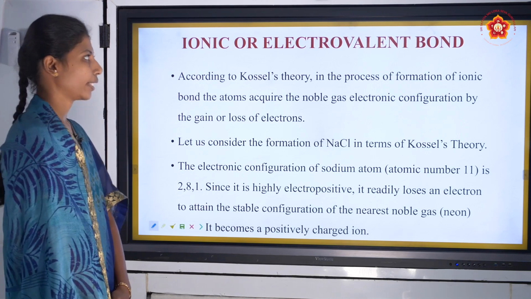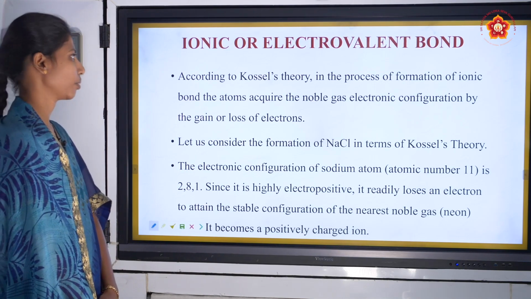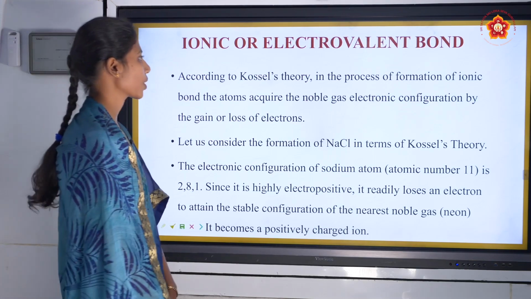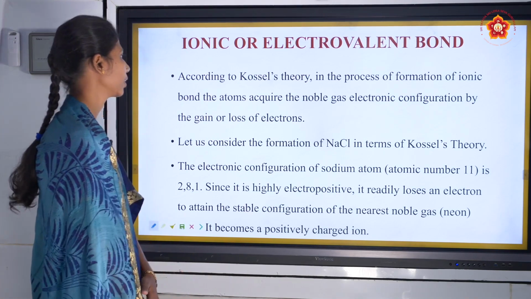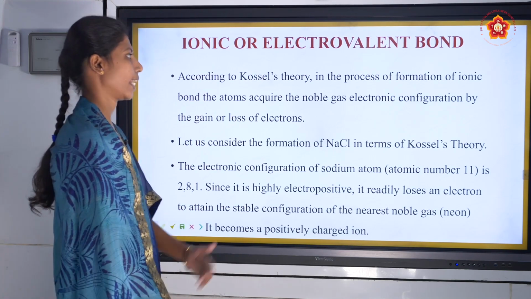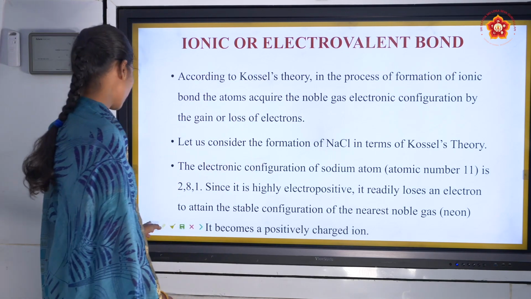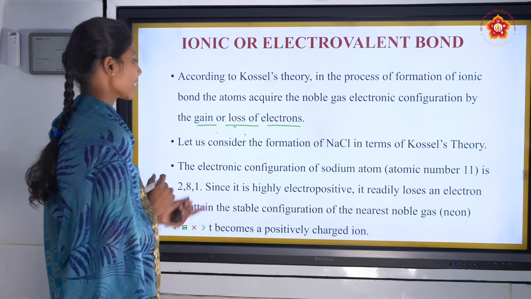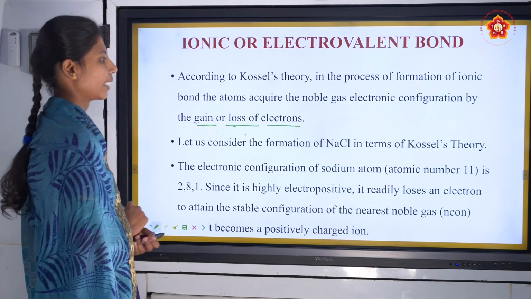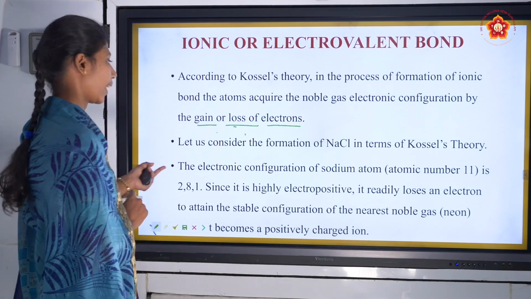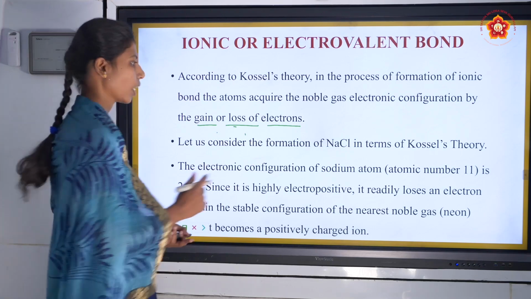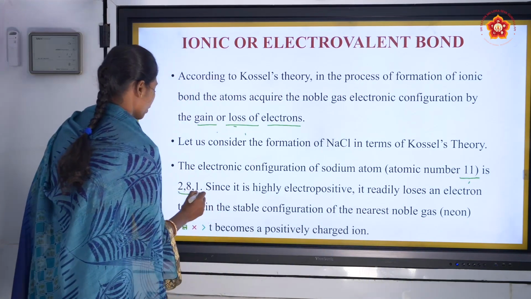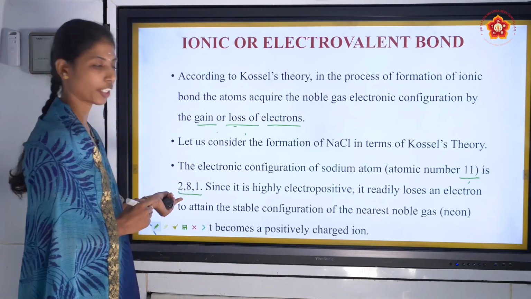Ionic or electrovalent bond. According to the Kossel theory, in the process of formation of an ionic bond, the atoms acquire the noble gas electronic configuration by gain or loss of electrons. Let us consider the formation of NaCl. The atomic number of sodium is 11, and its electronic configuration is 2, 8, 1.